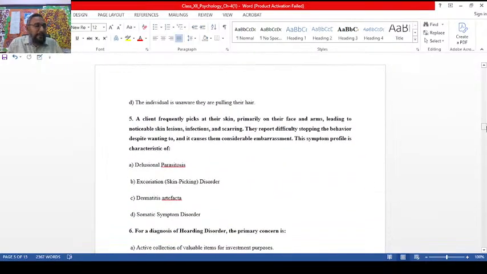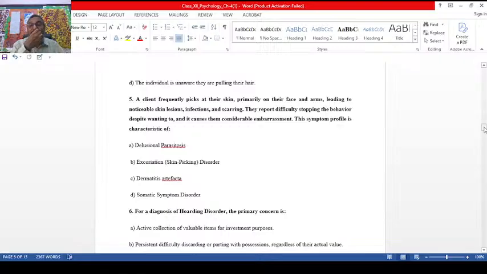A client frequently picks their skin, primarily on their face and arms, leading to noticeable skin lesions, infections and scarring. They report difficulty stopping the behavior despite wanting to, and it causes them considerable embarrassment. This symptom is what exactly? See, excoriation, skin picking disorder.